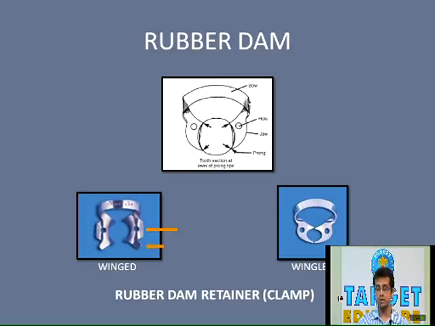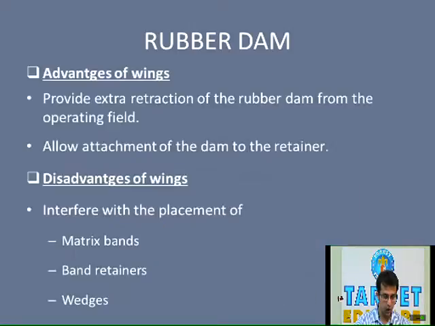One more thing you need to know about retainers is that while isolating the anterior teeth, there is no requirement of a metal retainer. In place of the retainer, the other substances that can be used to retain the rubber dam sheet are rubber wedgets, a folded rubber dam sheet itself, or dental floss in case of anterior.